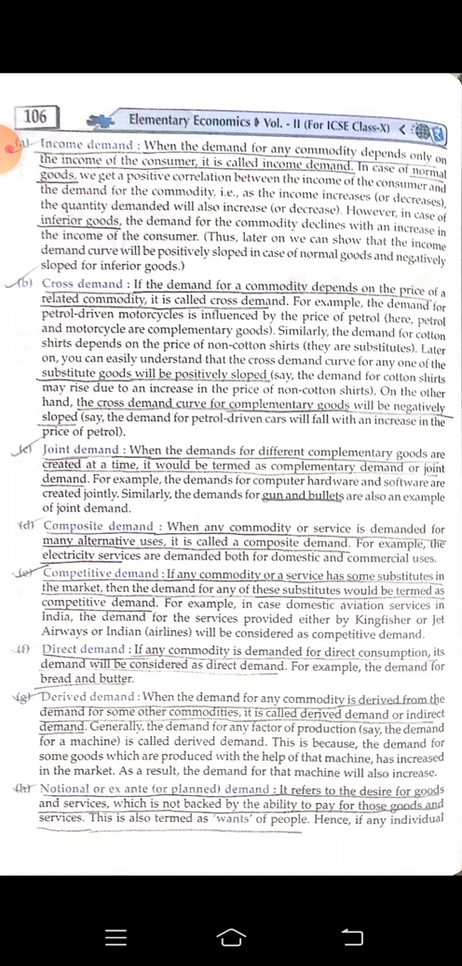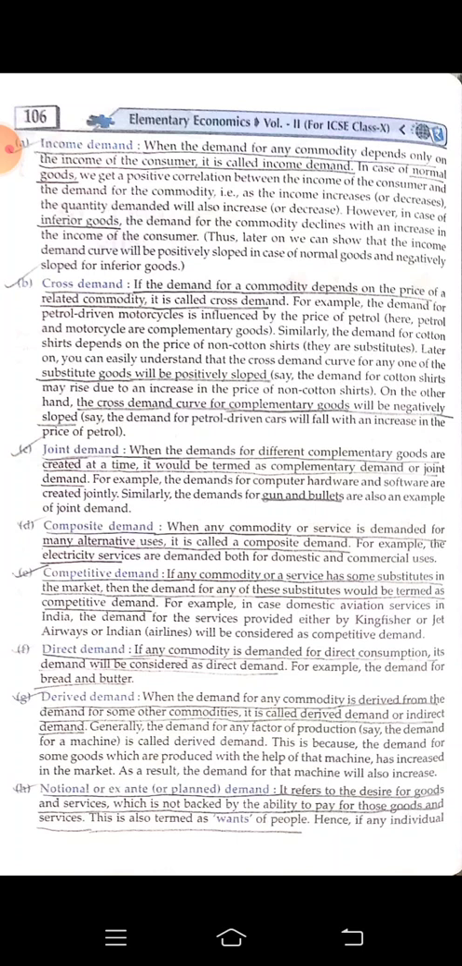Joint demand. When the demands for different complementary goods are created at a time, it is termed complementary demand or joint demand. This means whenever we are buying one item, we have to buy the other, otherwise it is going to be useless. For example, if you buy only tea, that is going to be useless. With tea, maximum people will buy sugar, right? If somebody is buying a gun, that person has to buy bullets. So those are the joint demands. As we buy one, we go for the second one. That is a joint demand.